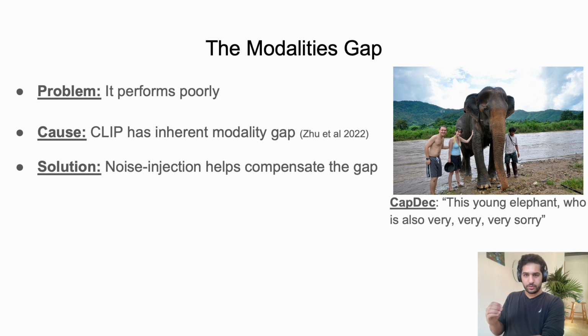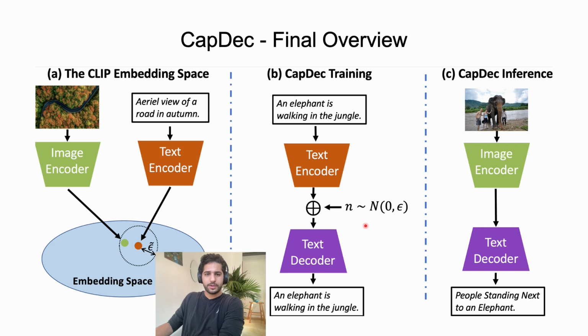In order to solve this issue, we suggest to use noise injection in order to compensate for that gap. So what we actually do, we use the exact same architecture as we saw before, but now we add additive Gaussian noise to the text embedding in training stage. And we hope that now our text decoder will be more robust to distribution shifts, such that at inference, when we use image embedding, it will create nice descriptive captions also for the CLIP image embedding.